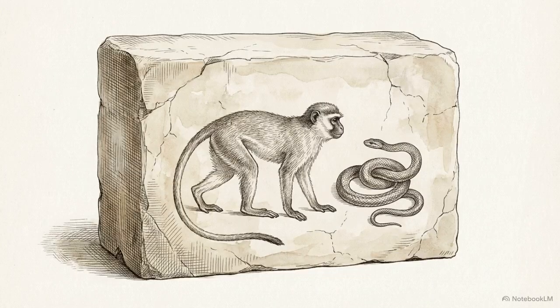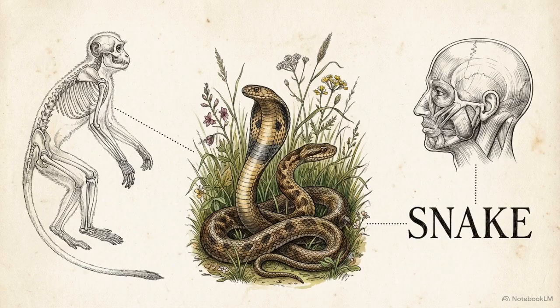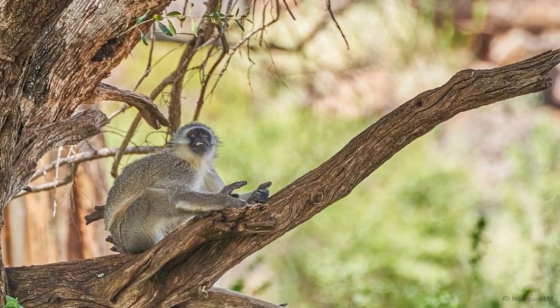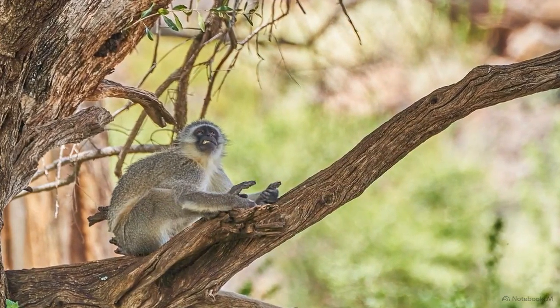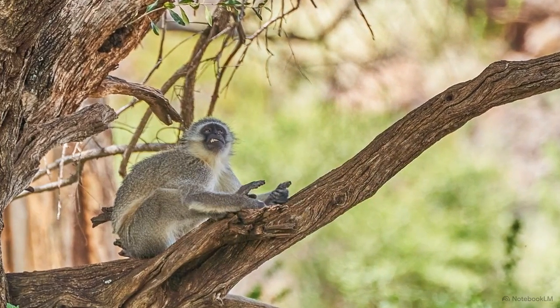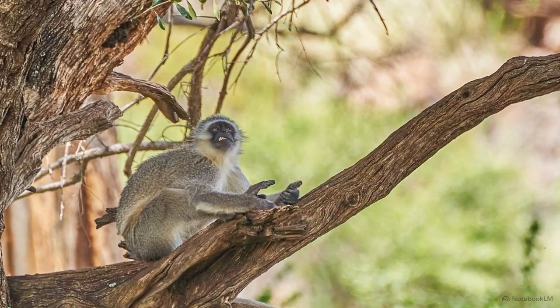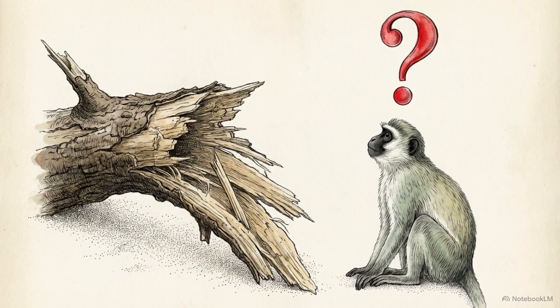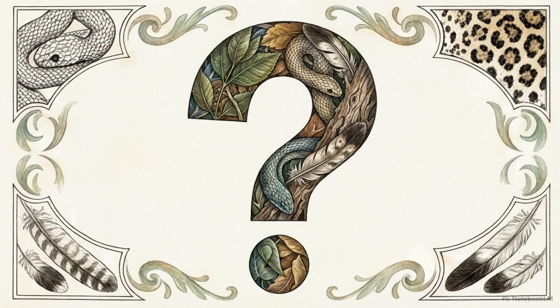In the semantics slot, we look for functional reference. These are animal signals that provide specific information about objects or events in the environment, much like words. The vervet monkey's alarm call system is a classic example. They produce acoustically distinct calls for leopards, eagles, and snakes, each triggering a specific escape strategy from the rest of the group. Critics argue that because these calls are sometimes given to non-threats, like a falling tree, they aren't truly stimulus-specific. If the signal isn't exclusive to the predator, does it actually refer to it?